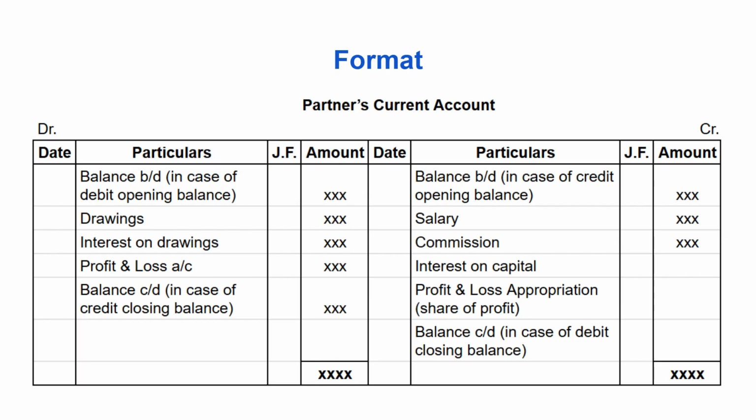Capital account shows how much each partner has in the business. Left side means money going out of the partner's account: drawings, where the partner takes money; interest on drawings, a penalty; share of loss. These reduce capital. Anything that reduces the partner's balance comes here. And right side means money coming into the partner's account: capital introduced, fresh investment; salary, income for the partner; interest on capital, that is reward; and share of profit, that is final earnings. Anything that increases the partner's balance comes here.